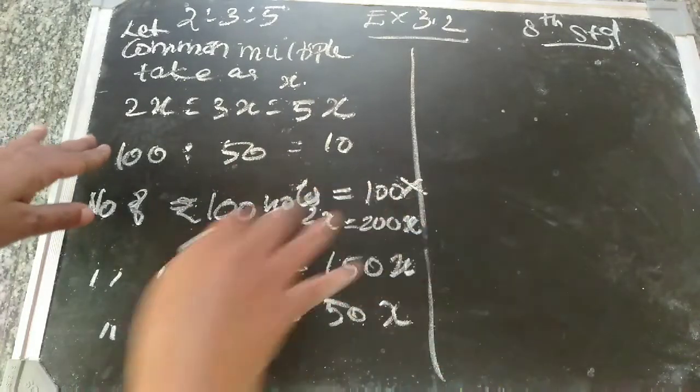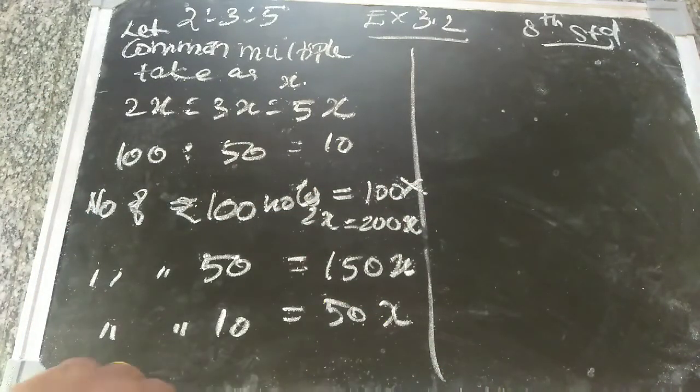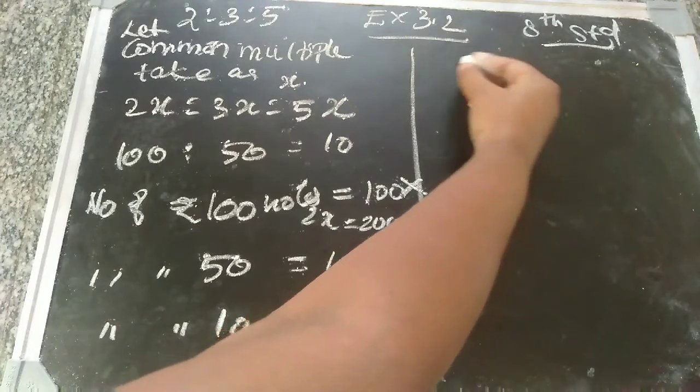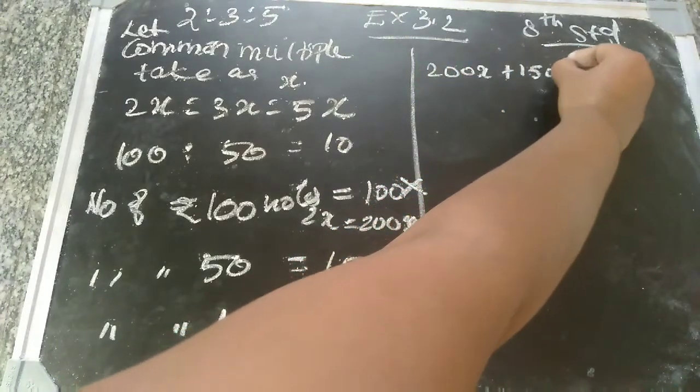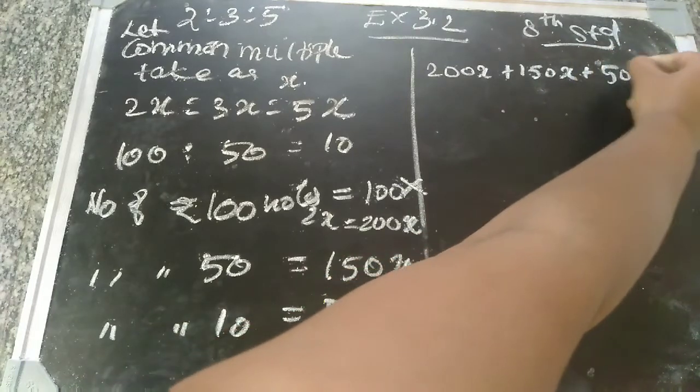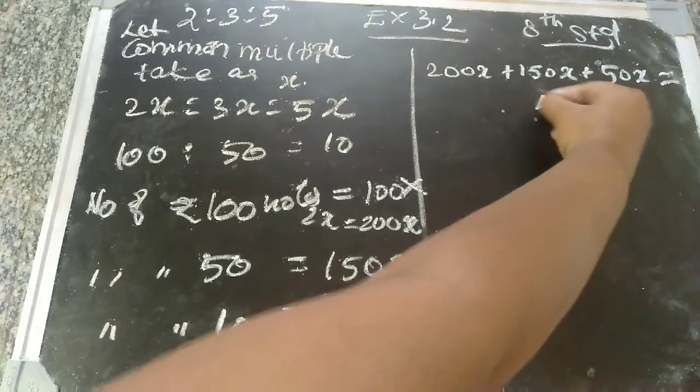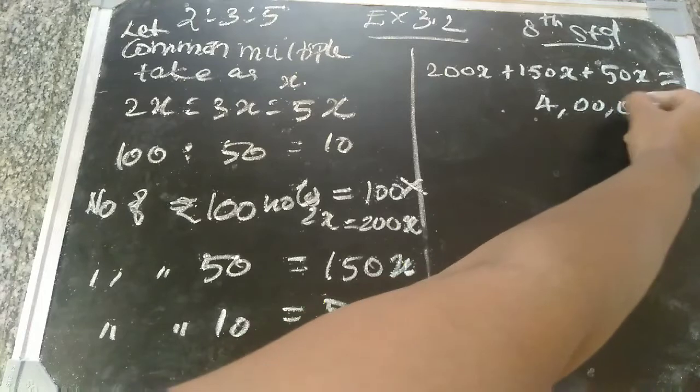Adding all, you have to get the 4 lakhs. So adding all, 200x plus 150x plus 50x is equal to rupees 4 lakh.